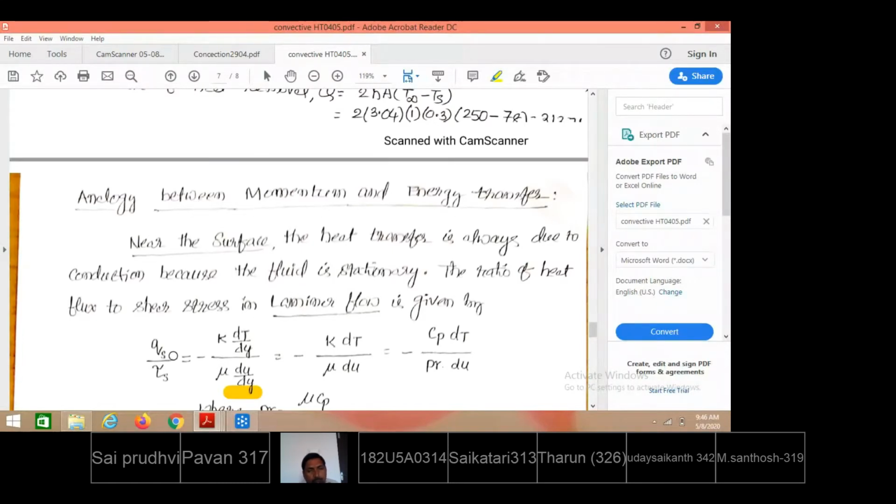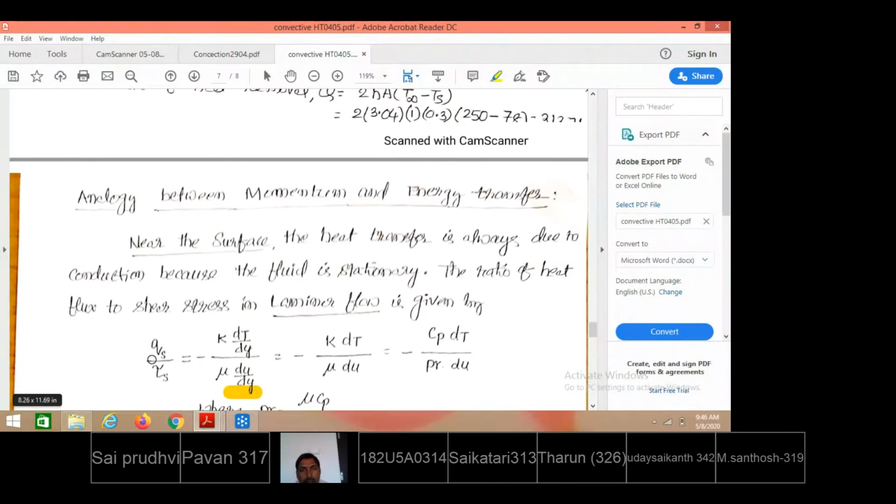So when a fluid, whatever it may be, is flowing over a flat surface, at the plate level, the very first layer of the fluid sticks to the plate surface, even though it is fluid. So within the first layer, the amount of heat transferred in the form of conduction is the same as that of convection. Why? Because the very first layer firmly sticks to the surface.